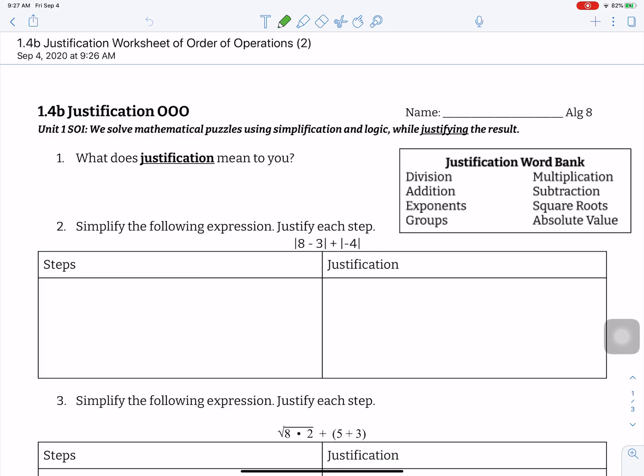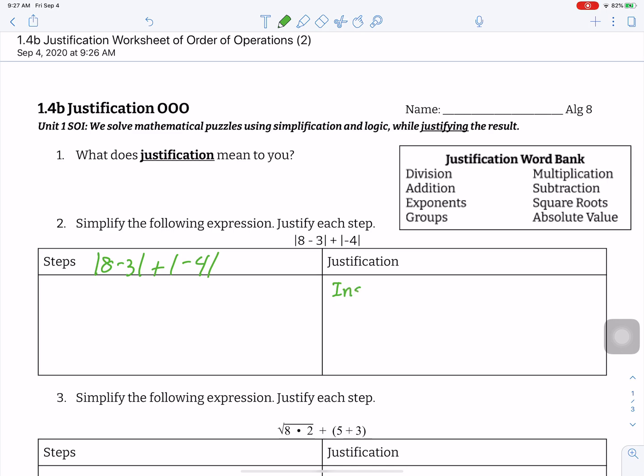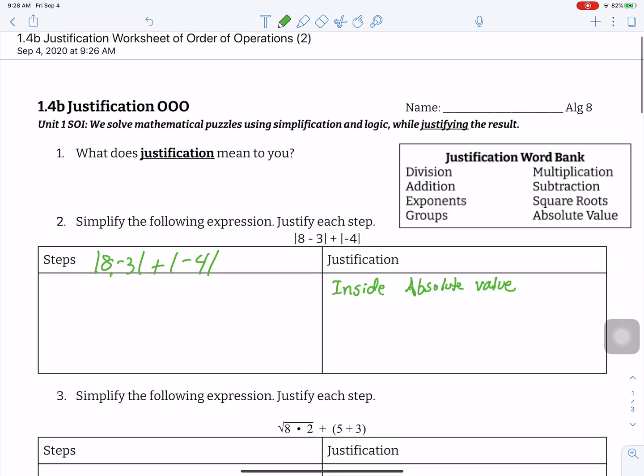So if I look on this problem, I'm just going to rewrite the problem. And then all I'm going to do is negative 4, I'm going to solve it. I can't write and talk at the same time. So what am I going to do first? In this case, I'm going to do inside the absolute value signs. So I'm going to put this here inside absolute value, because that is like my parentheses. So I'm going to do this part here first.